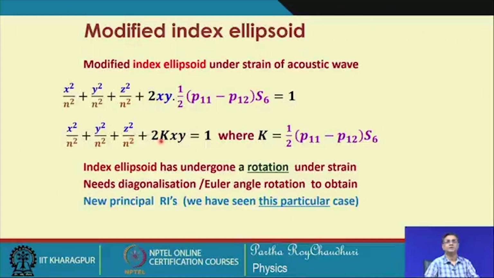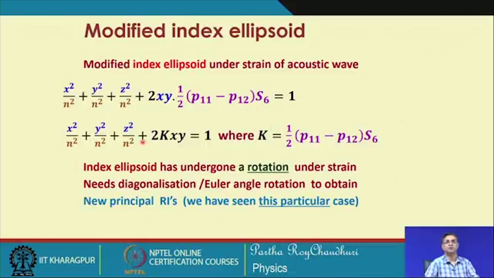So, this quantity, if I write it as equal to twice k x y, this is a very familiar equation. We have worked on it several times, and we know how to bring this ellipsoid to the principal axis system by giving a rotation of the coordinate axes, or it can be done by a matrix diagonalization. So, in any case, we know this k.